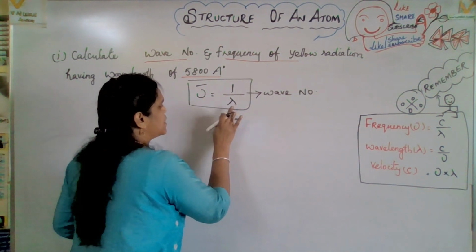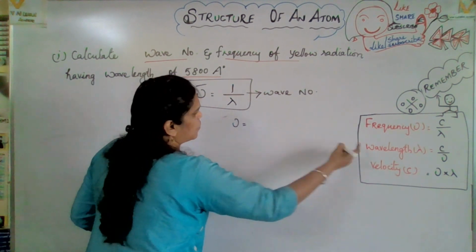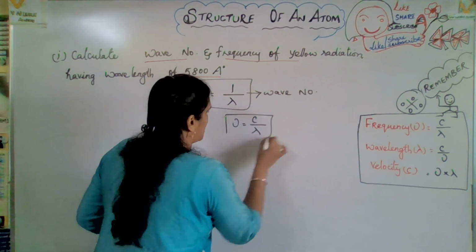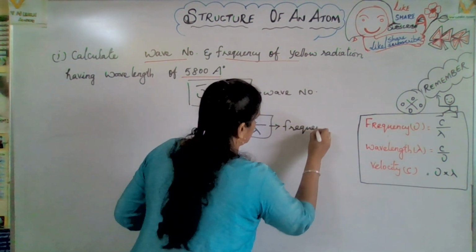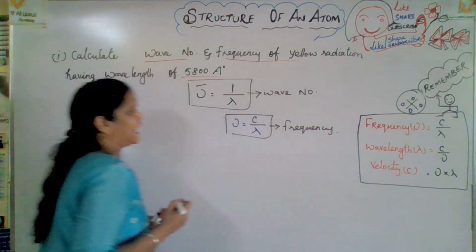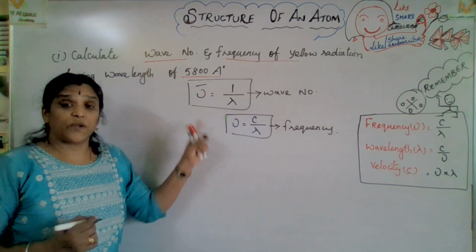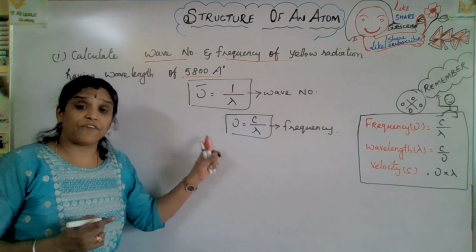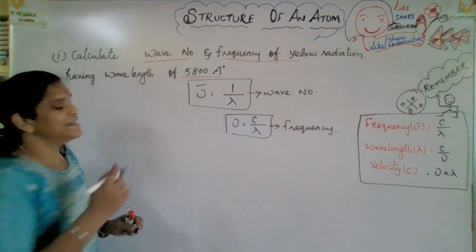Nu bar is wave number, nu is frequency. Nu equals c by lambda. This is frequency. Now let us check the values. As you read the question, you have to find the formula, then apply the formula related to that.